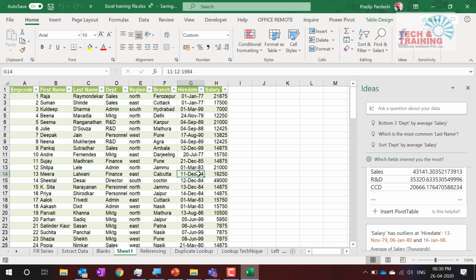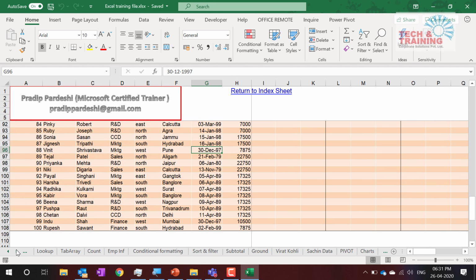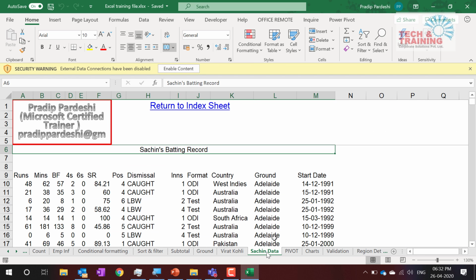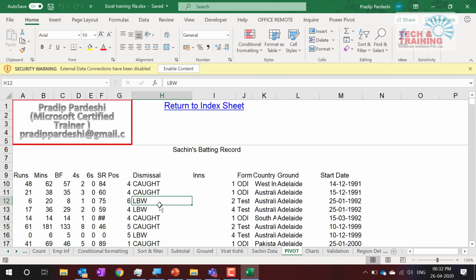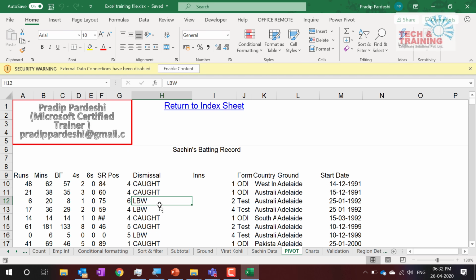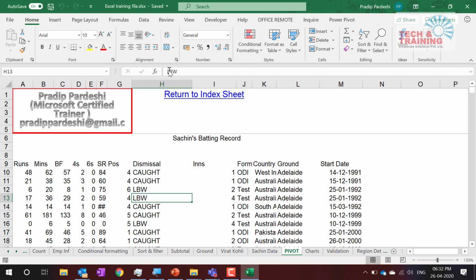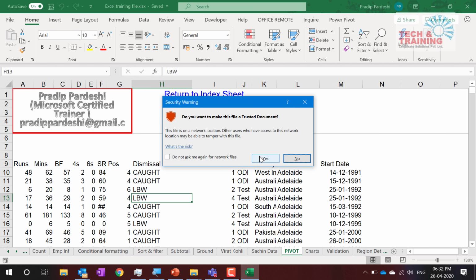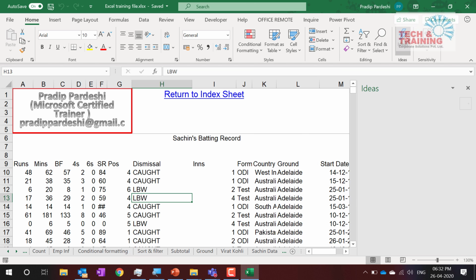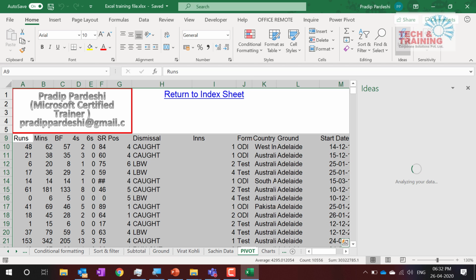Okay. Now let me show this with another set of data. There is an interesting data I have, which is Sachin data. This data belongs to Sachin Tendulkar. If you see this entire data, I would like to generate some insights on it. I click on Home and I go to Ideas. The moment I click on Ideas, it is going to generate some insights. And this is the real data of Sachin Tendulkar. So let's see what ideas it generates.